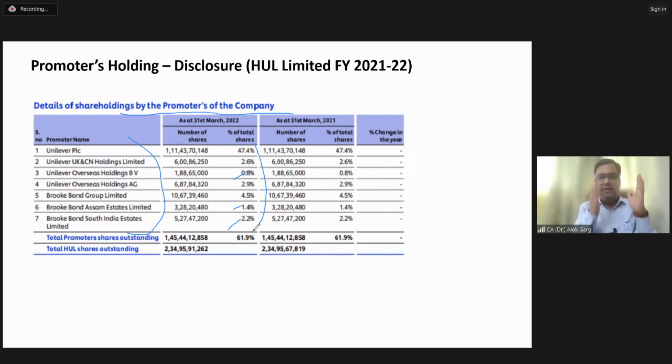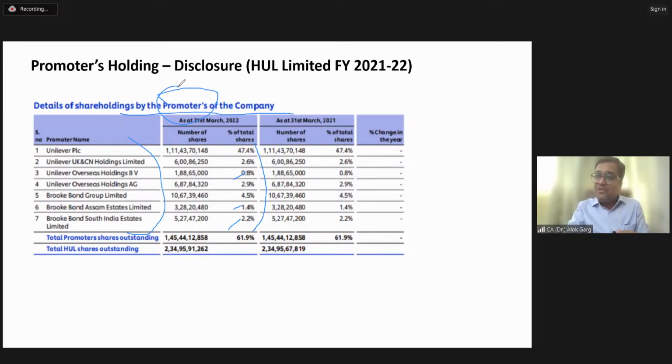And what is the disclosure? Name of the promoter, number of shares held by the promoter, percentage of total share, right? The second disclosure is greater than 5% of the share capital. So this disclosure is only for the promoter, which is the new disclosure that came in 24 March 2021.